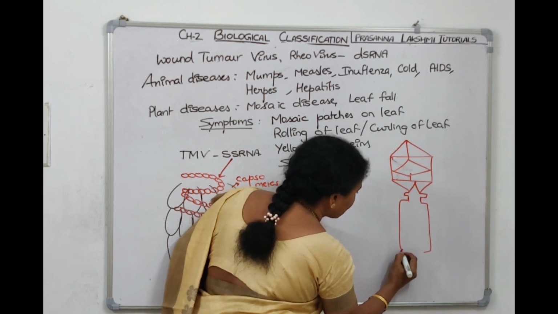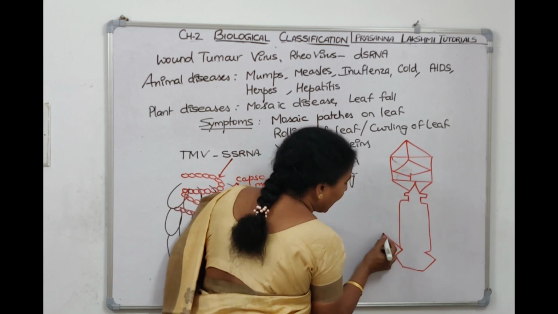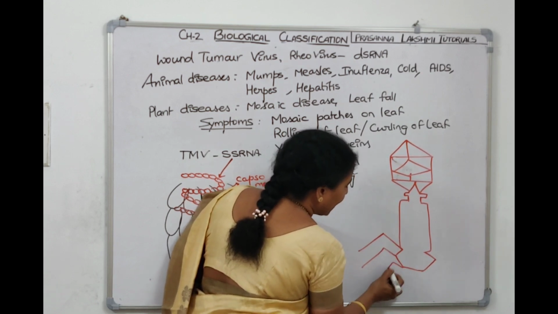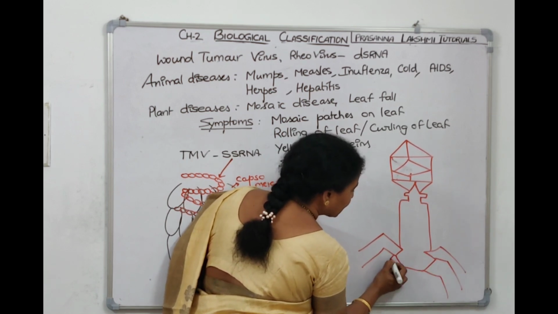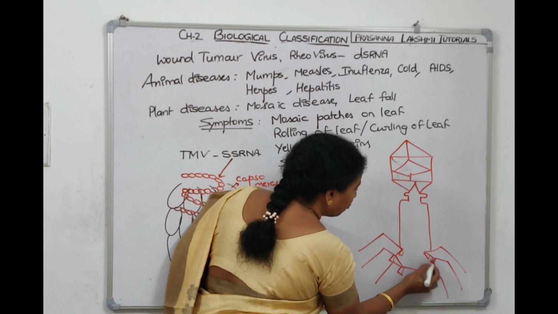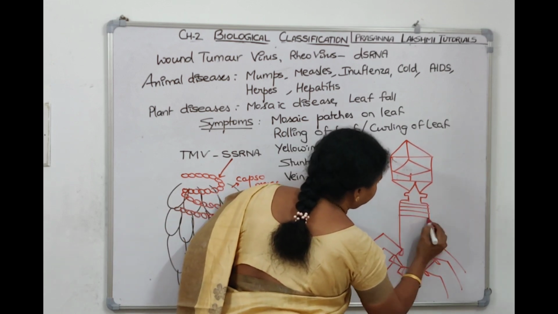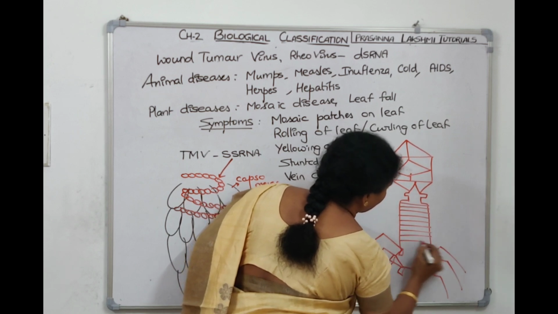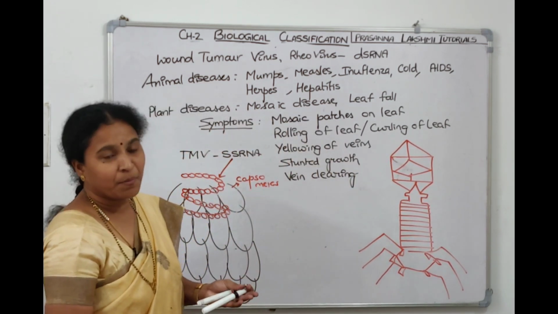At the end, it has a hexagonal plate. To the hexagonal plate, it has tail fibers at each corner, and it has basal pins to pin the bacterial surface, and these are the sheets which make the body. So this is the shape of a bacteriophage.